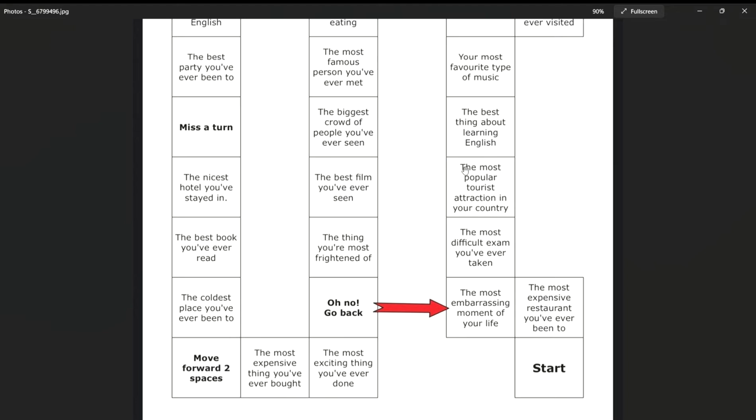Students, what is tourist attraction? Tourist attraction is a place that so many tourists will go and visit. Now, can you tell me what is tourist attraction in your country, in Thailand, in Bangkok, or in Ayutthaya? Temples, right? What about in Bangkok? Icon Siam. Where else? Grand Palace, right? These are the most popular tourist attraction.